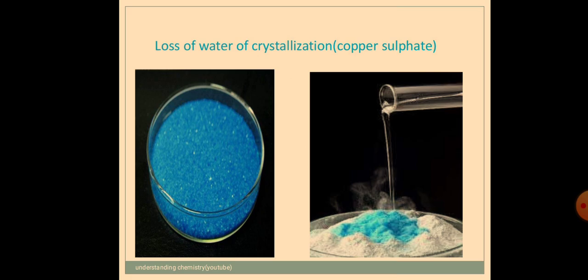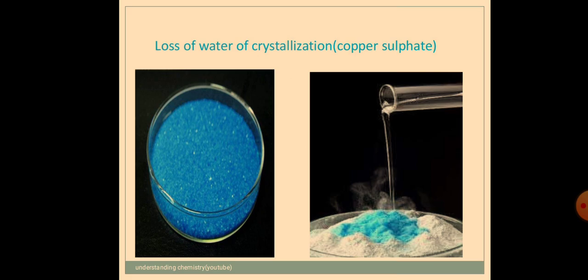So what you see in the first picture is hydrated copper sulfate. The second picture, which is white in color, is anhydrous copper sulfate. Now I think you know the difference between a hydrated salt and an anhydrous substance. This is what I wanted to introduce in this topic. I think students, you can understand.